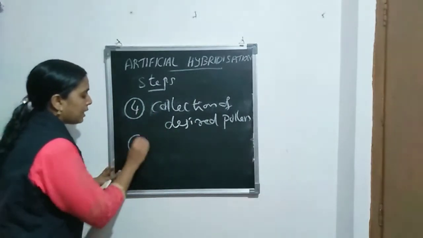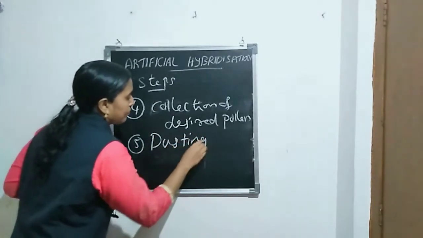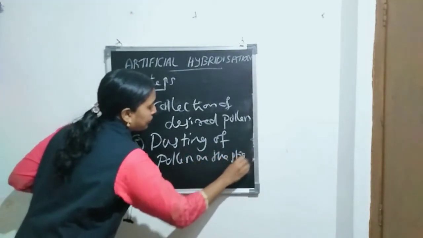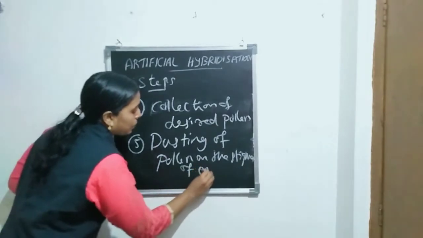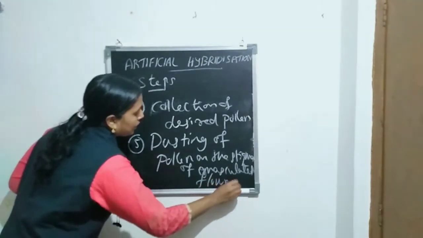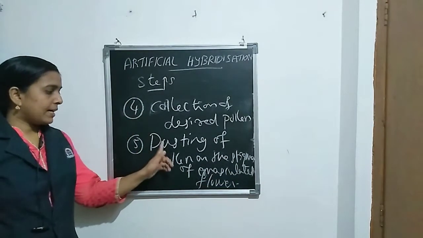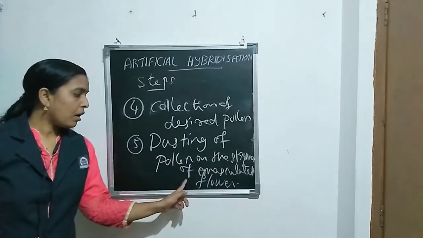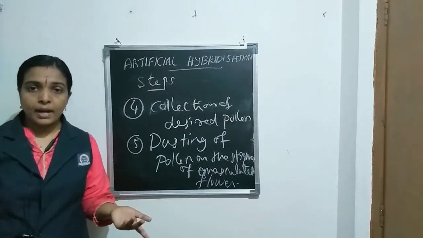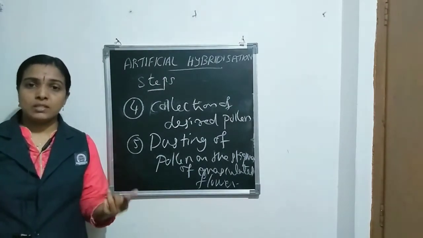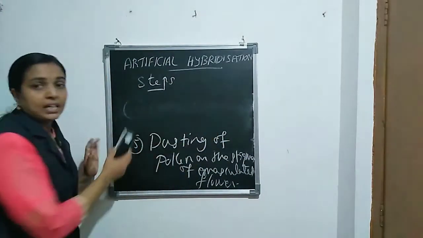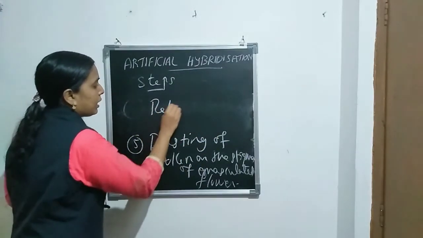Then the fifth step is dusting of pollen grains on the stigma of the emasculated flower. For this step, we need to remove the bag, then dust the pollen grains on the stigma, then rebag the flower. Don't forget to rebag it again.